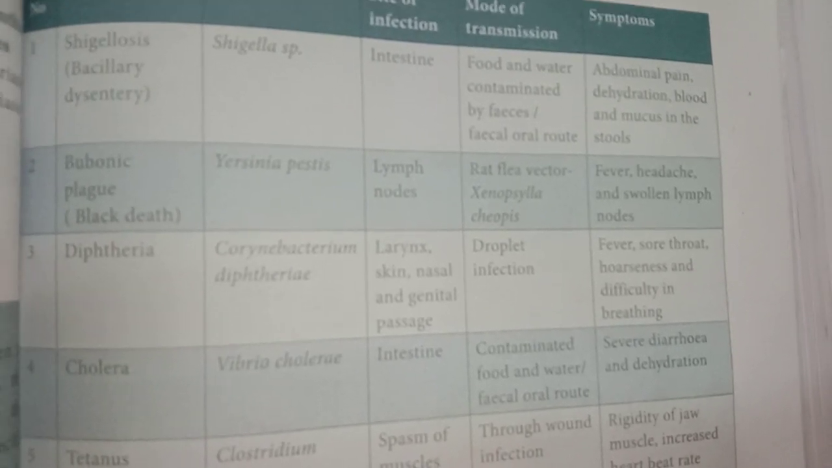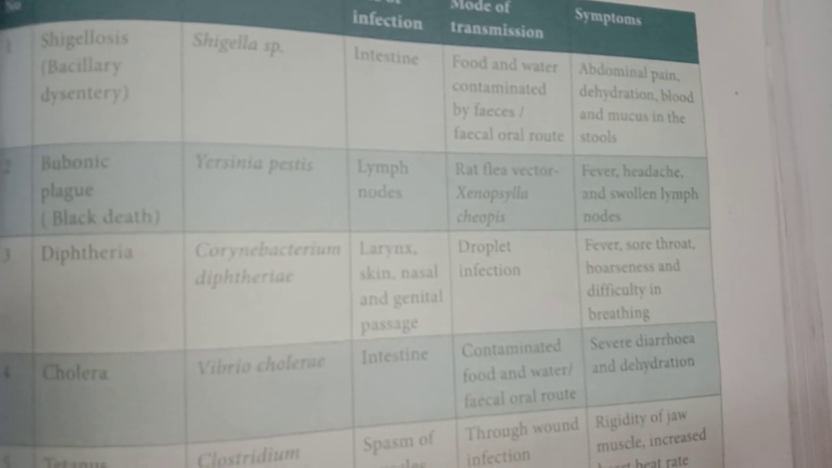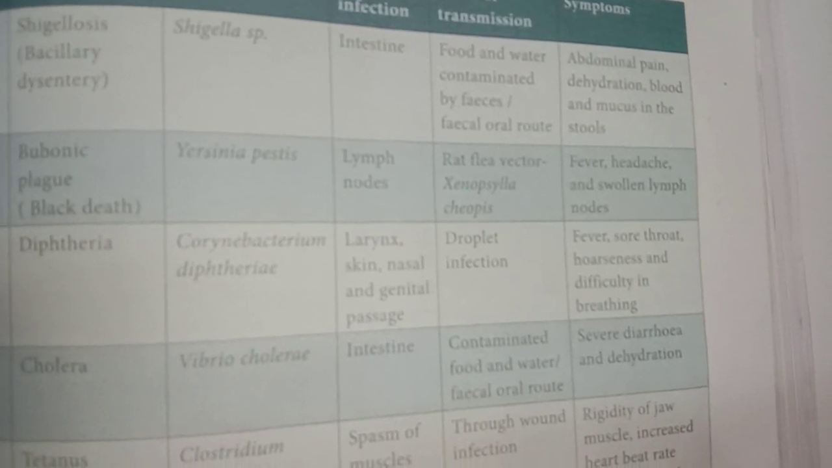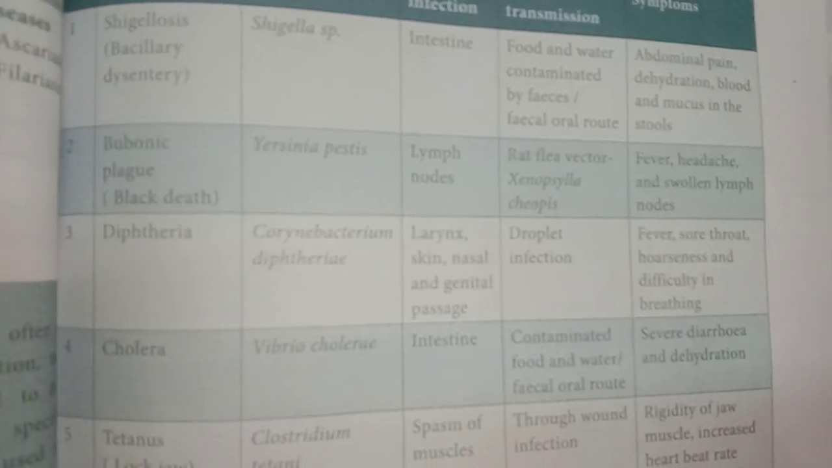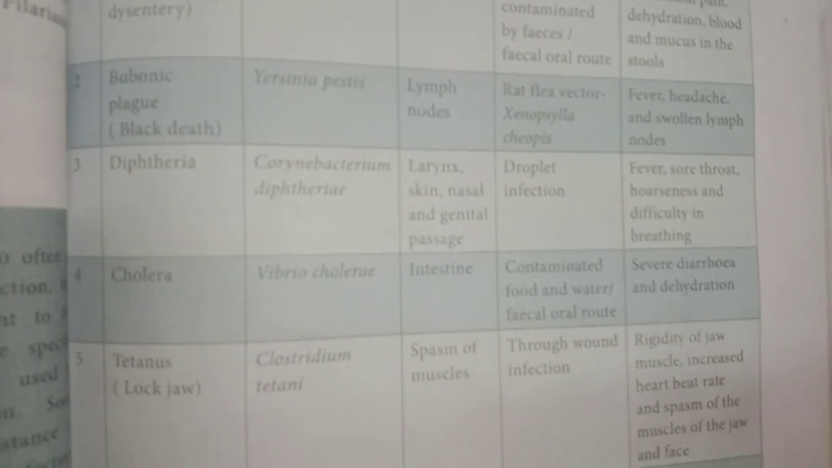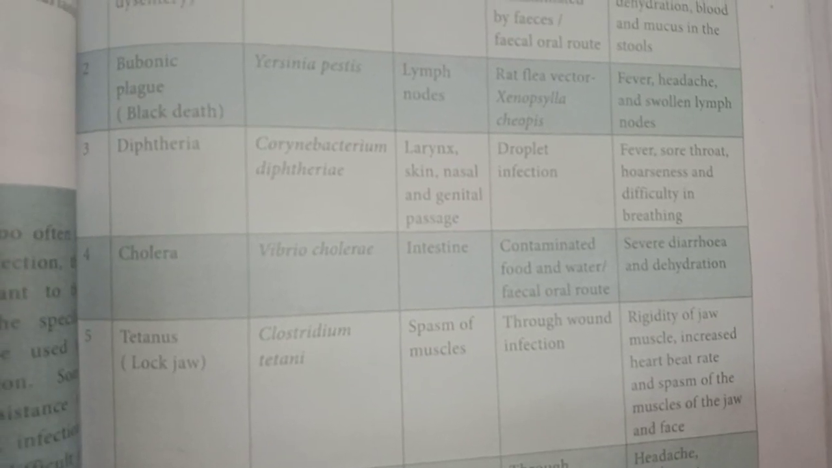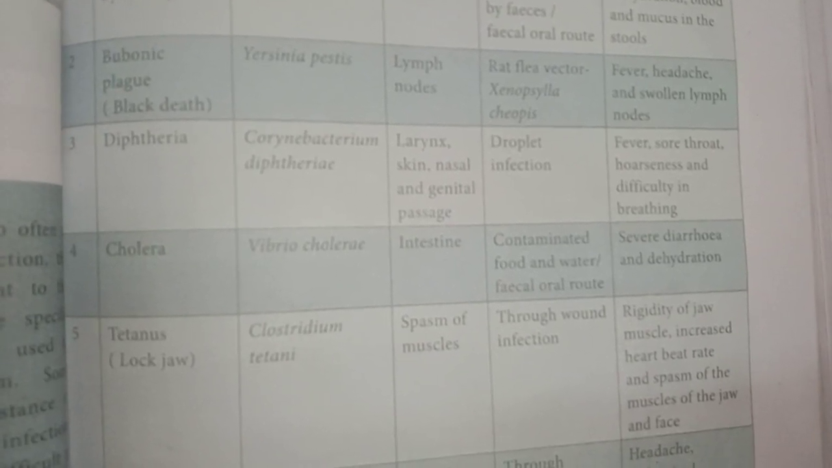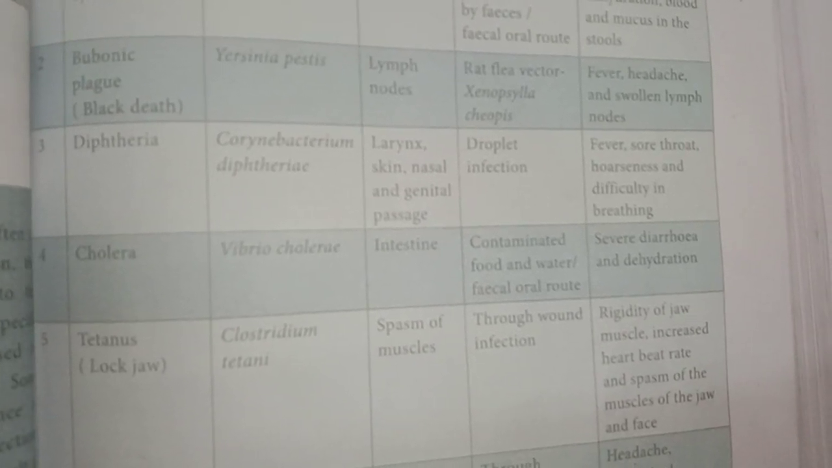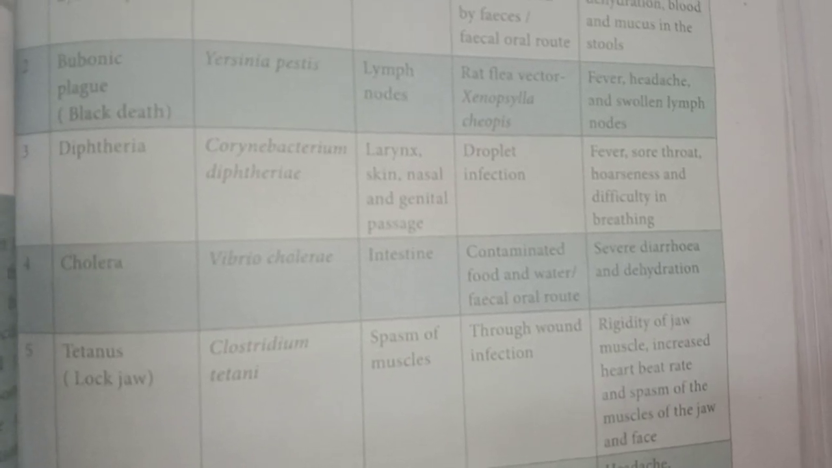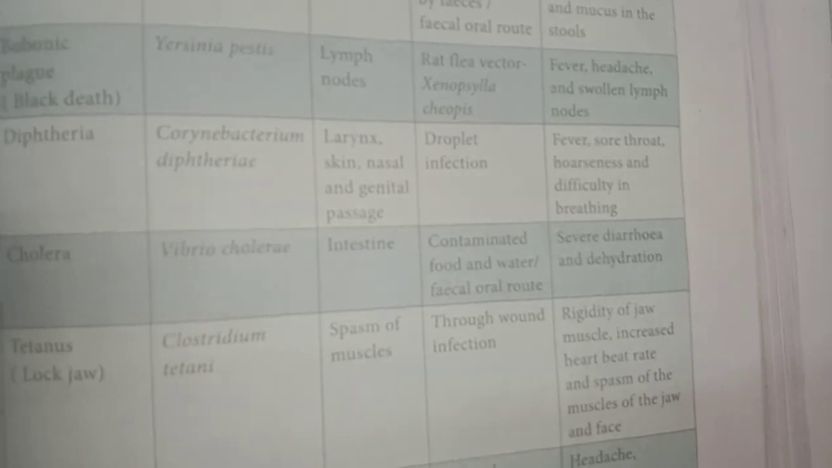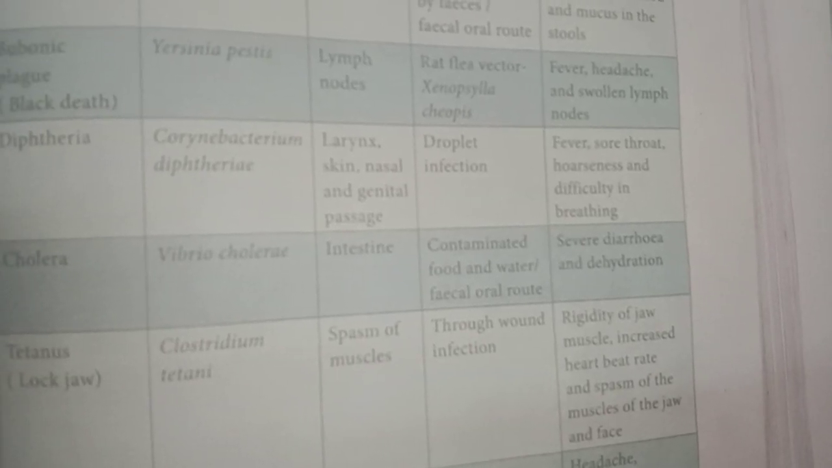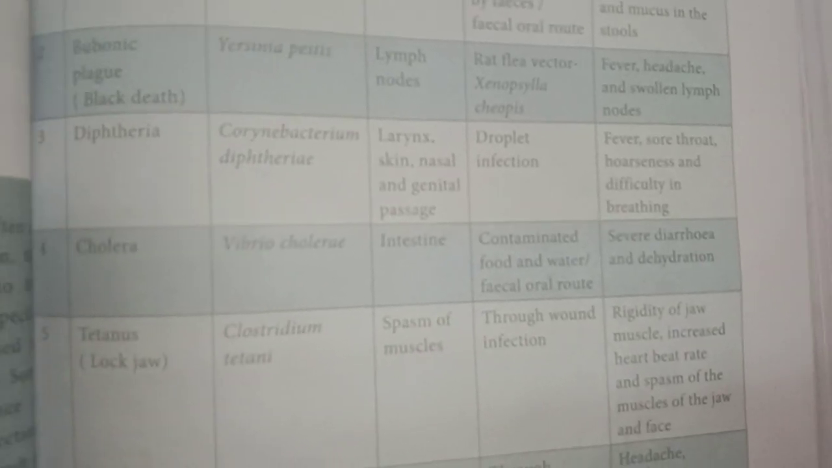Okay, my dear students. Then the symptoms: fever, sore throat, then hoarseness and difficulties in breathing. Then the fourth disease is cholera. Causative organism: Vibrio cholerae. This disease affects our intestine, and the transmission is through contaminated food and water or fecal oral route. Symptoms: severe diarrhea and dehydration.